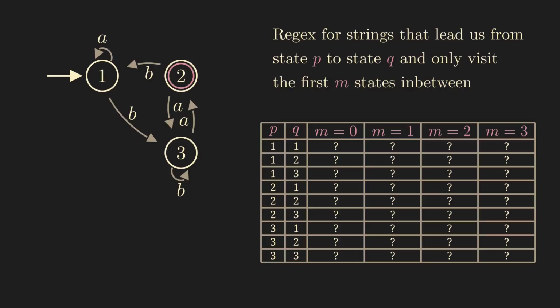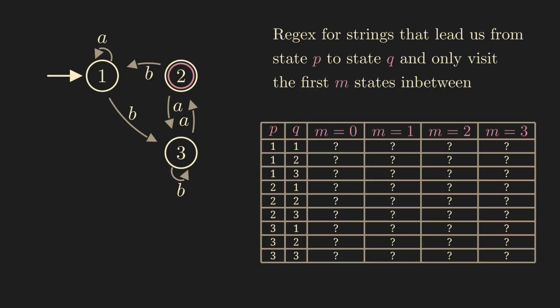Okay, but why do we do all of this? Why are we asking so many complicated questions? We now make 3 important observations. First observation. One of these questions is still exactly the one we are actually interested in, namely P, the starting state, Q, the accepting state, and m equals 3. These are exactly the strings that the DFA accepts.